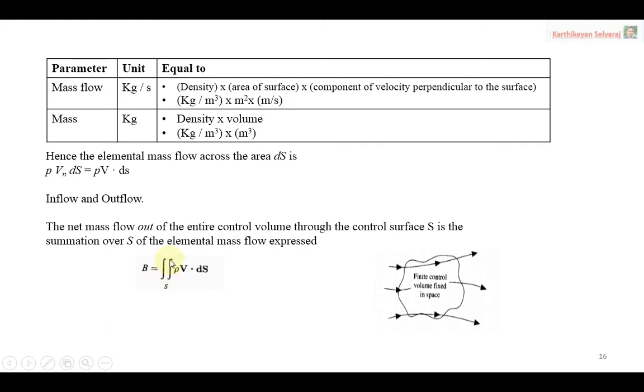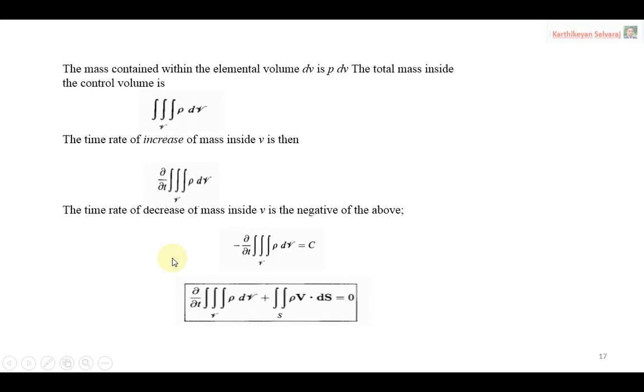Now we have to go for the C term, that is the time decrement. The mass contained within the control elemental volume dV is rho into dV. This is rho, not P. Density into volume, rho dV. The total mass inside the control volume, I want to find for the total control volume, so I have to go for the triple integral.